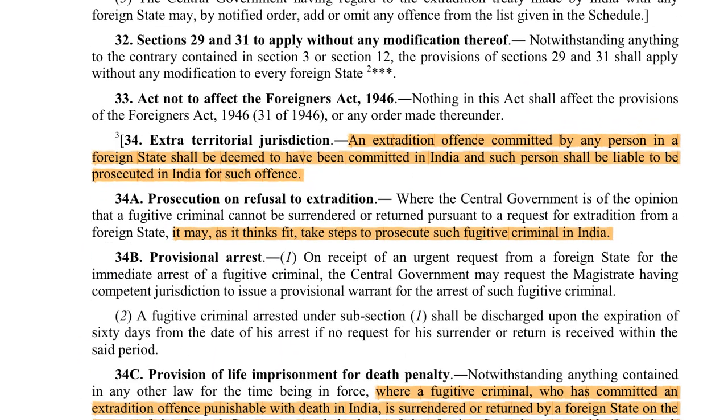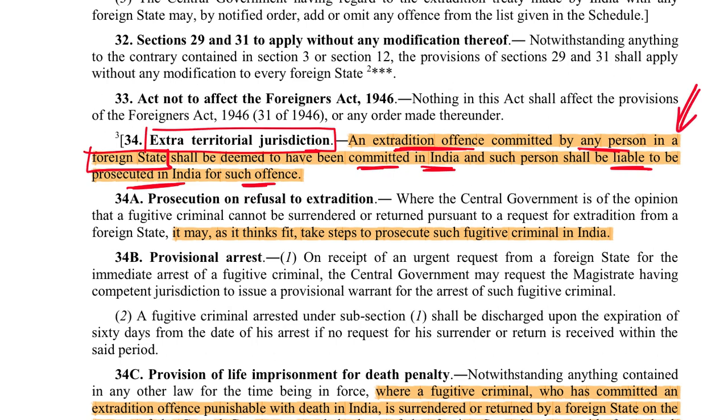The next point says that there is extraterritorial jurisdiction under this law. So it says that an extradition offense committed by any person in a foreign state will be deemed to have been committed by this person in India, and this person will be liable to be prosecuted in India for such offense. So this is pretty simple. Take the example of Dawood Ibrahim.